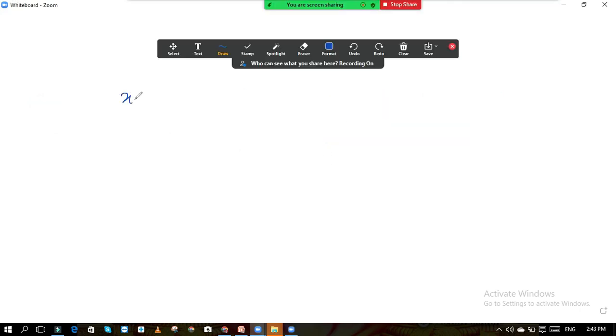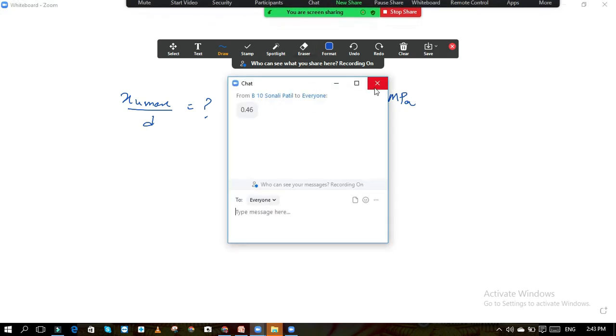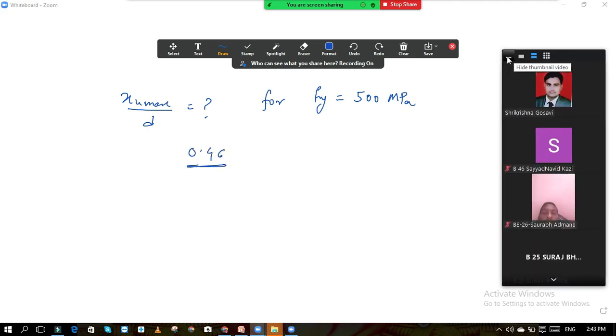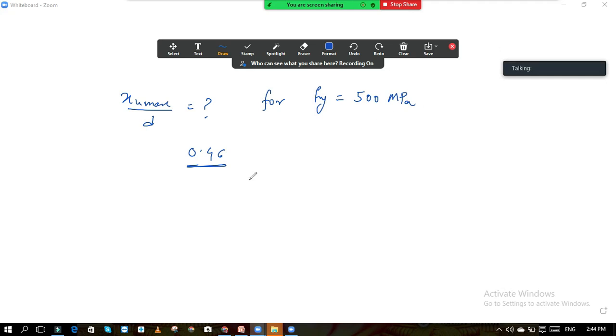Xu max by d ratio, for Fy 500 Newton per mm square. What is the answer? You tell me without options. This must be known to you. What is the value? Xu max by d is 0.46. Okay, correct answer. See where 0.46 is given, and that option is your correct answer. So now the next question.